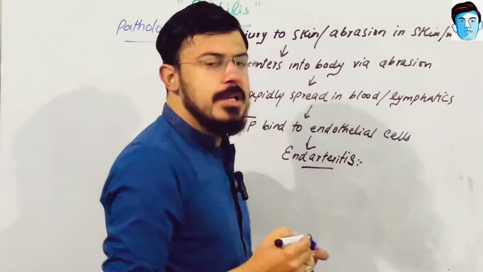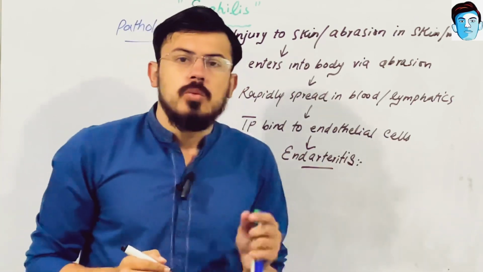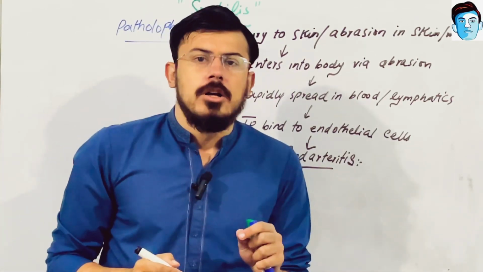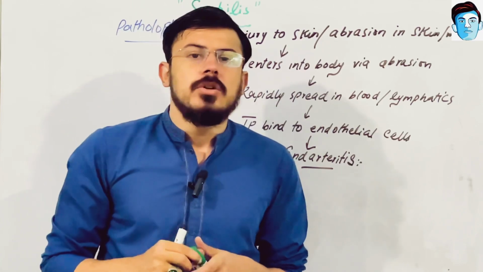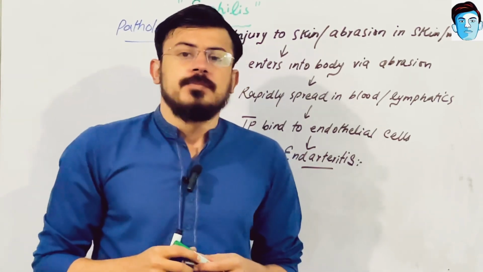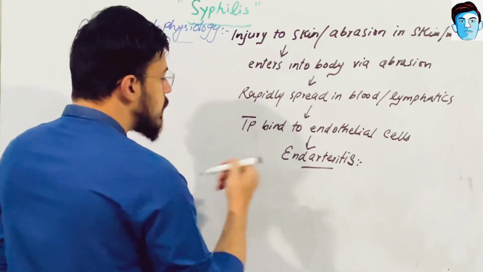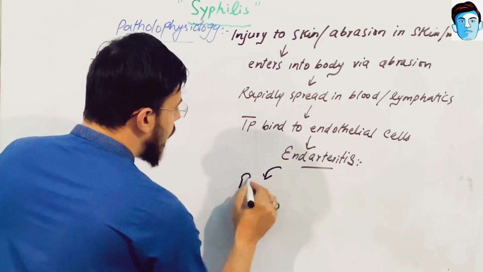Endarteritis means that there is inflammation of the vessel, and it affects those vessels which supply the nerves. So ultimately the nerves don't get proper blood supply, so the nerves get destroyed. Because of disruption of nerves, which sort of lesion occurs? A painless lesion occurs.